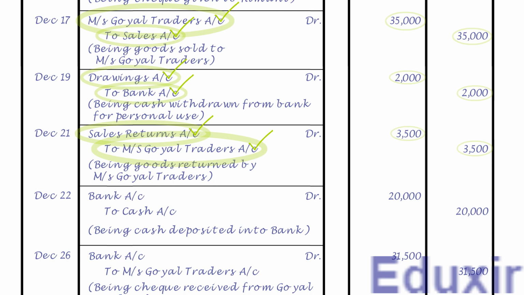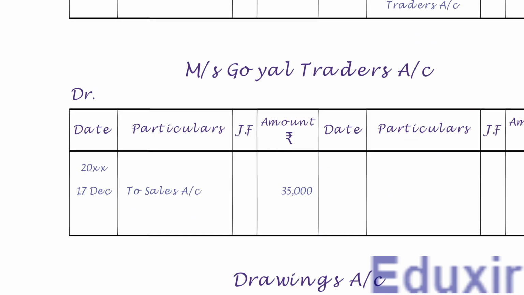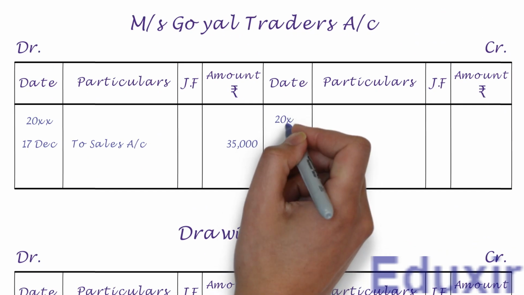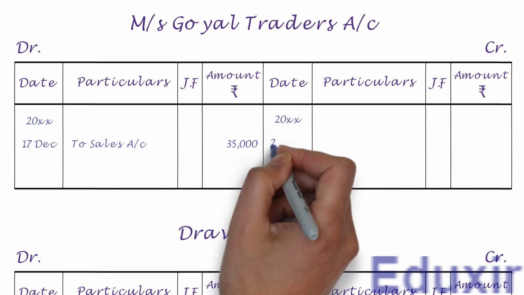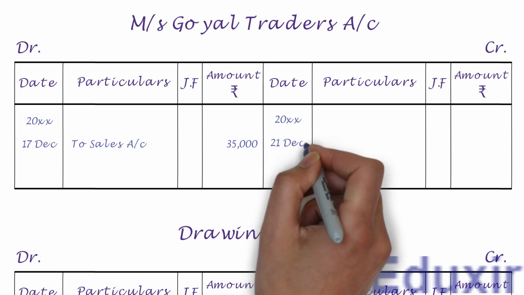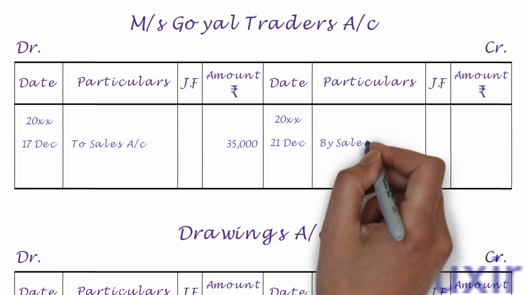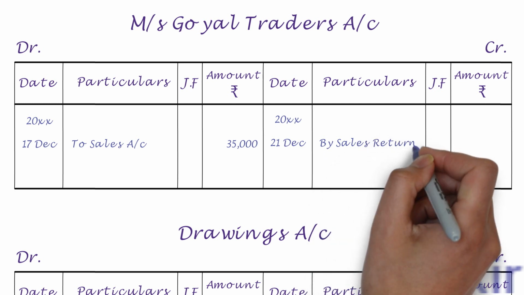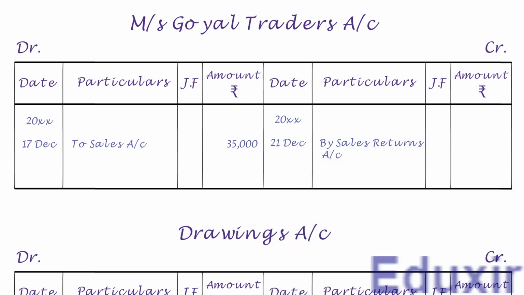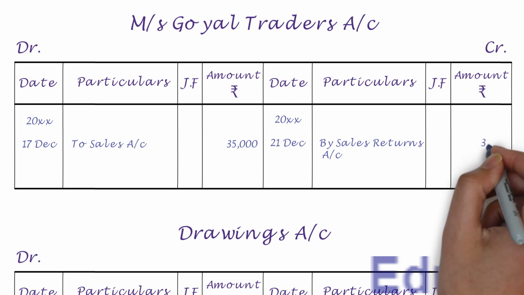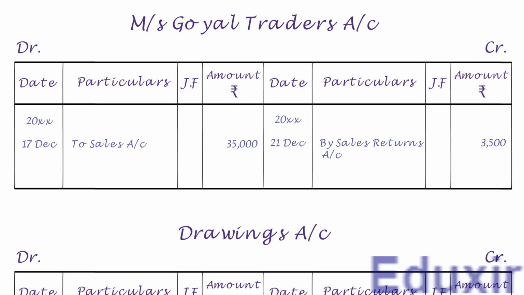As this is the first entry on the credit side, let us first write the year in the date column. Let us then write the date. We need to write by sales returns account into the particulars column. Let us write the credit amount of 3,500 rupees into the amount column. With that, we have completed the posting of this journal entry into Messrs. Goel Traders account. Let us now take up the next entry.